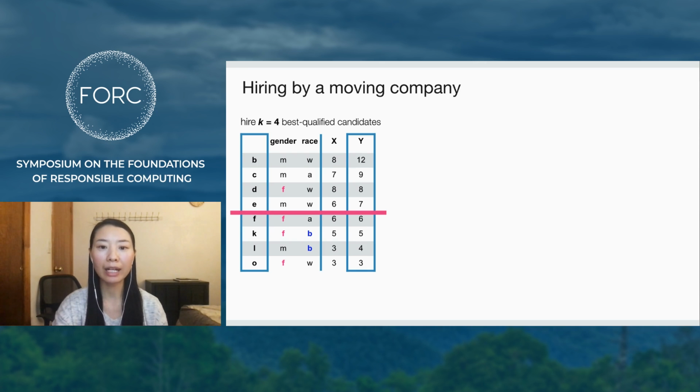Consider the result and observe that only one female candidate and no black candidates are returned among the 4. Observe also that the weightlifting ability X maps to qualification score Y differently depending on gender. We may have reason to believe, based on our knowledge of discriminatory practices in hiring, that gender and race impact the qualification score Y. In this paper, we take an approach to fairness based on causal modeling.